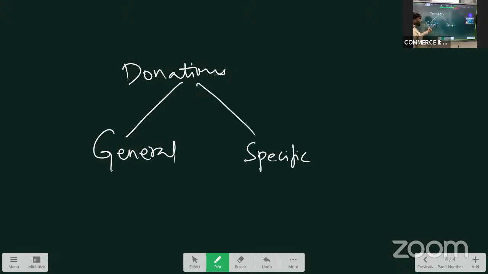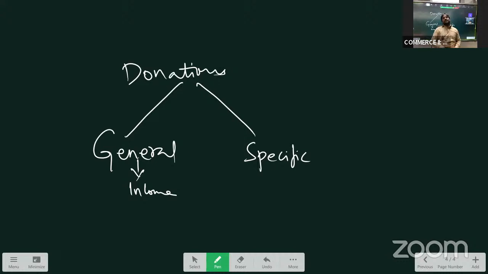What is general donation? If the person who is donating the amount does not specify the purpose for which the donation amount should be utilized, then it becomes general donation, which can be shown as income in income and expenditure. If it is a general donation, it can be considered as income in income and expenditure. Whereas if it is a specific donation, it cannot be shown as income in income and expenditure. It will be shown as liability in balance sheet. So what is specific donation? If the person who is donating the amount specifies the purpose for which the amount is to be utilized, then it becomes specific donation.